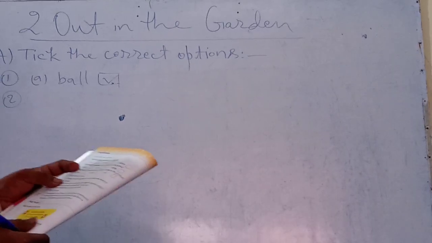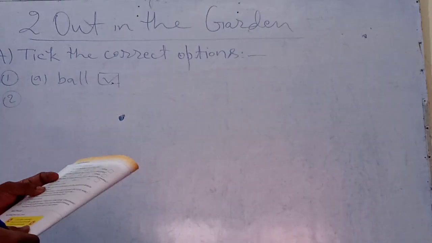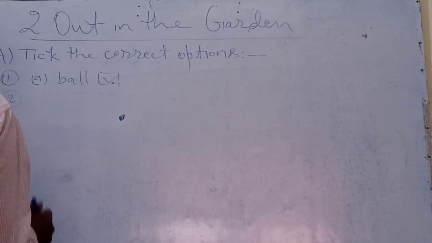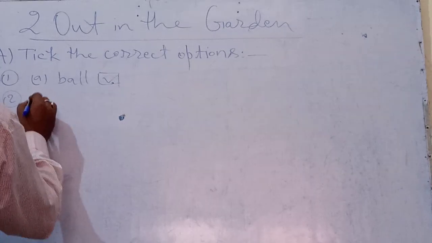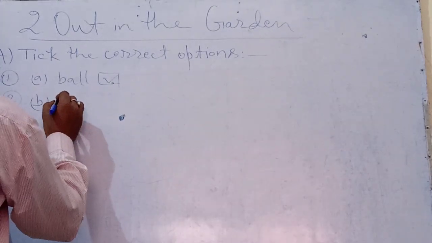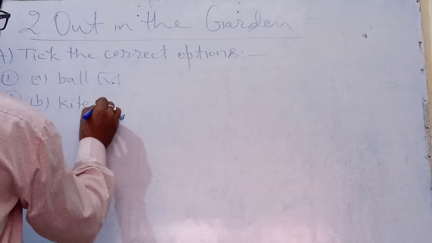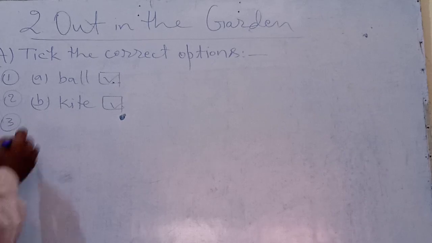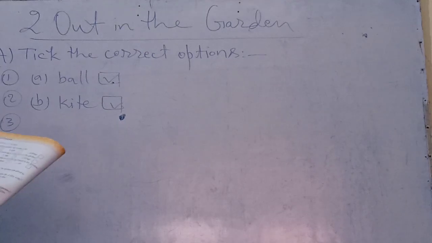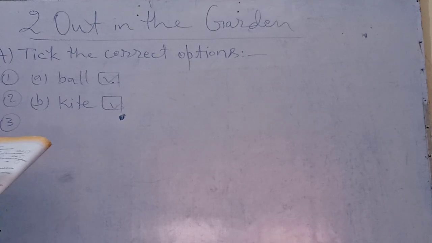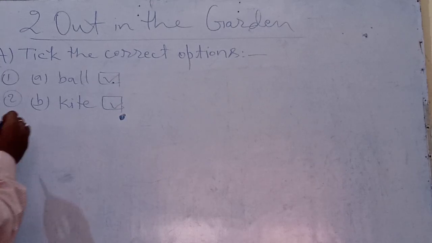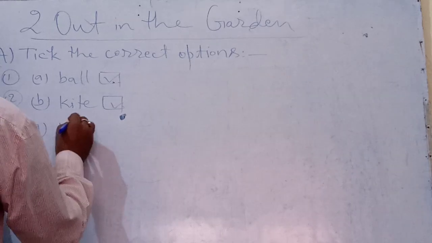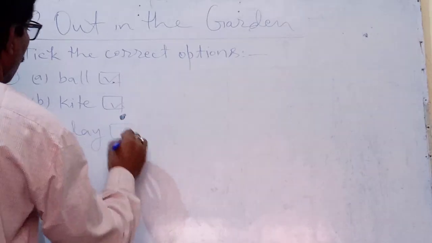Second, what does the speaker tug at when she is in the garden? A kite. Next, correct answer is kite. Third, what does the speaker like to do with her friends in the garden? Play. Correct answer is play.